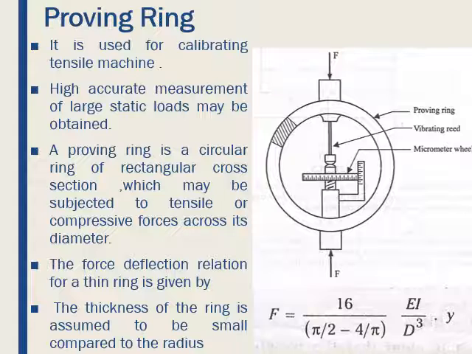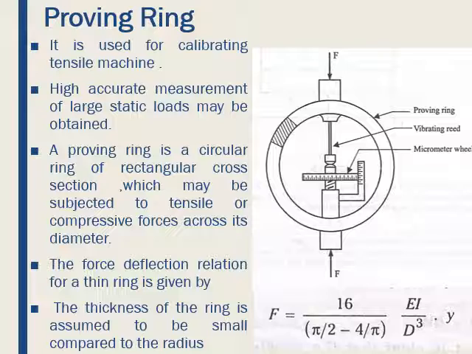Further, the proving ring is another widely used type of force measuring instrument. It is used especially for calibrating tensile testing machines, and in general it is the means by which accurate measurement of large static loads may be obtained. A proving ring is a circular ring of rectangular cross section which may be subjected to tensile or compressive forces across its diameter. The ring can be visualized in the schematic line diagram which is shown here.